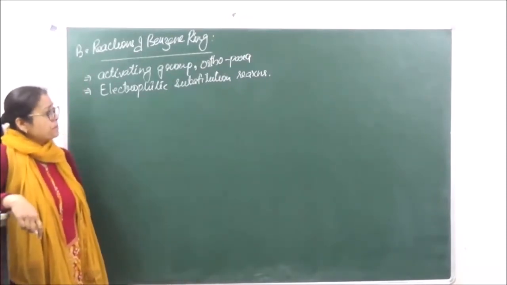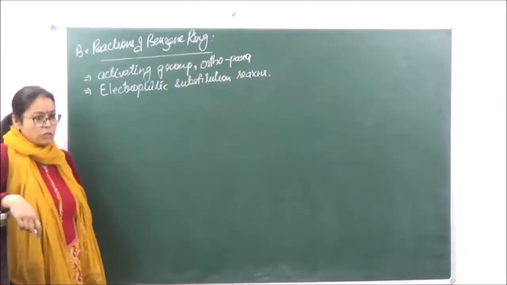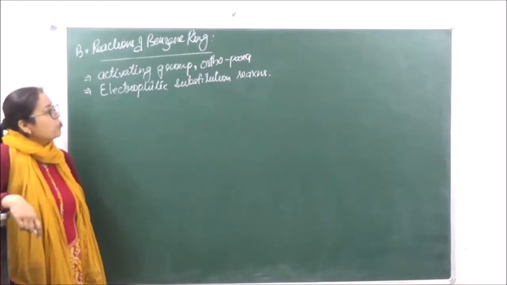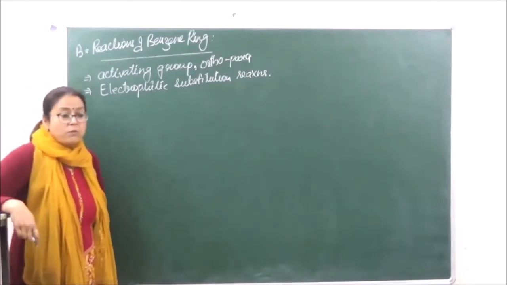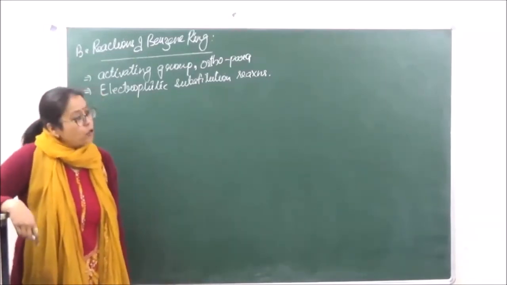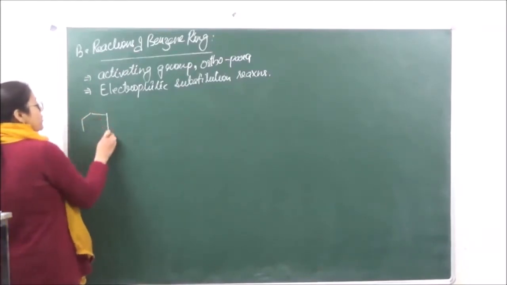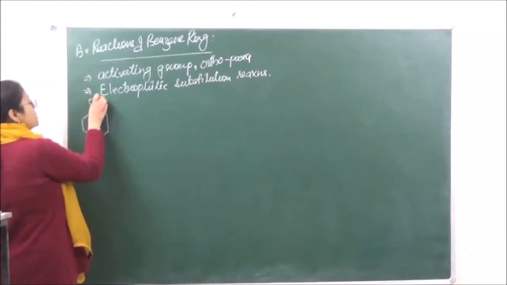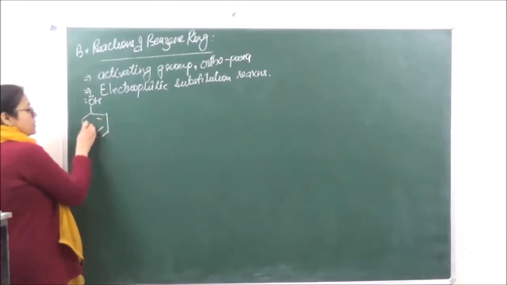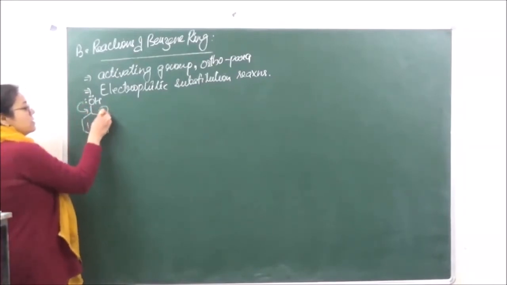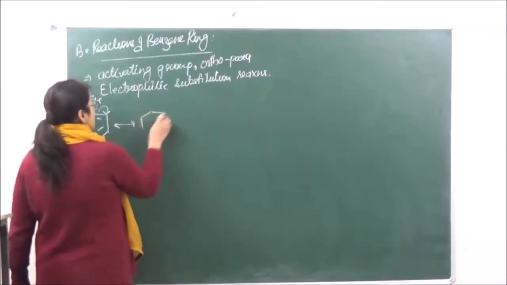So over here, when you are looking at the resonating structure, the negative charge is at the ortho and the para position, right? Now, if the negative charge is at the ortho and the para position and the electrophile is positively charged, it is but obvious that the electrophile will come and attack at the ortho and the para positions. To understand it better, let's go on to the resonating structures of phenol. So this is going to be shifted here, similar to what we had drawn for phenoxide in our previous lecture.